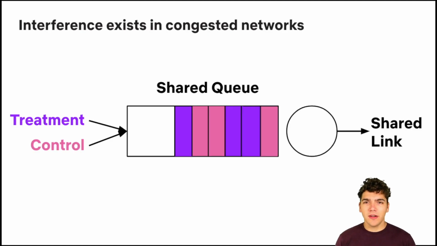If we think about it for a while, it's clear that interference must exist in congested networks. We have treatment algorithms and control algorithms, and they use the same networks, and they use the same queues, and they use the same links inside these networks. We know from decades of research on, for instance, congestion control fairness, that there are things the treatment algorithm can do to impact the control algorithm. For instance, if the treatment algorithm uses more bandwidth, there will be less bandwidth available for the control algorithm. And if the treatment algorithm does something that decreases queue lengths, then the control algorithm will also experience improved queuing delay. This is clearly interference, but we still use A/B tests to evaluate algorithms in congested networks.